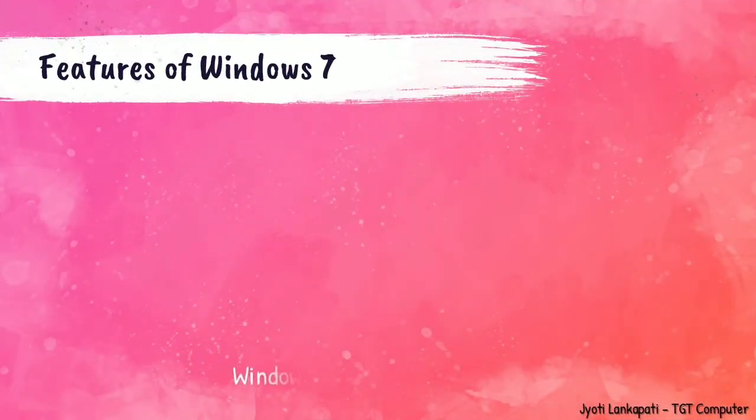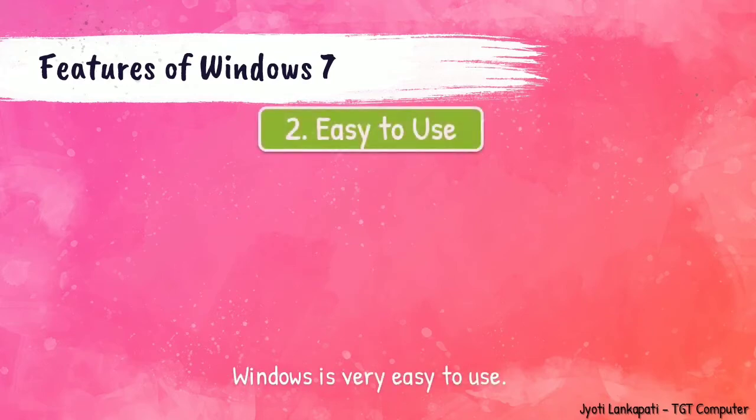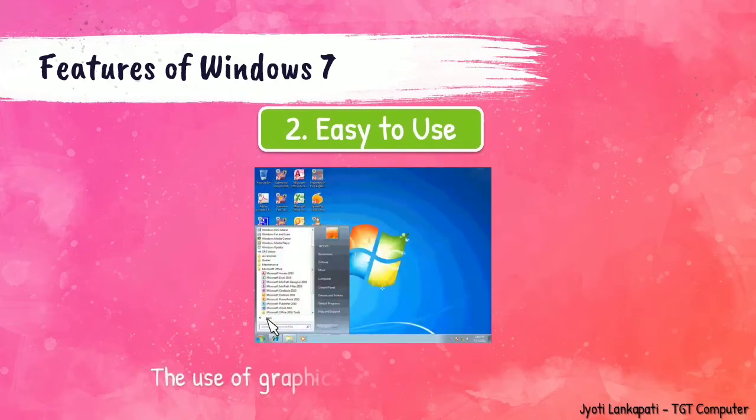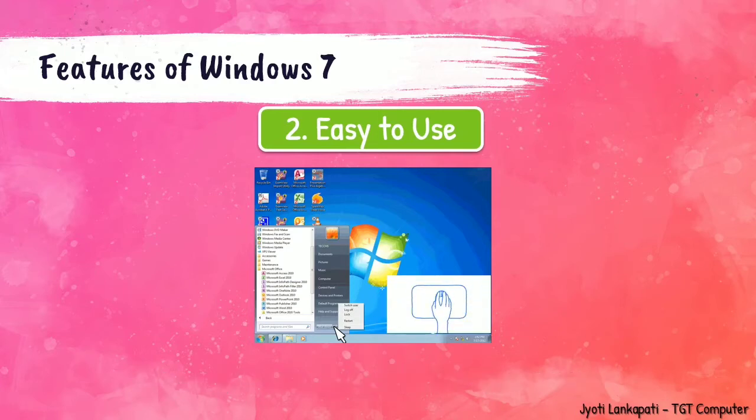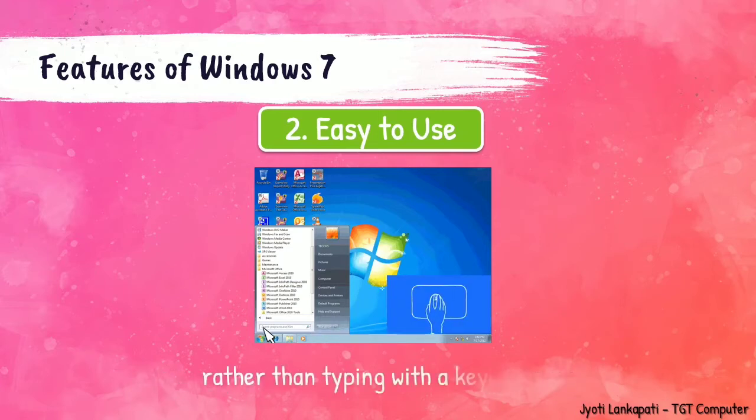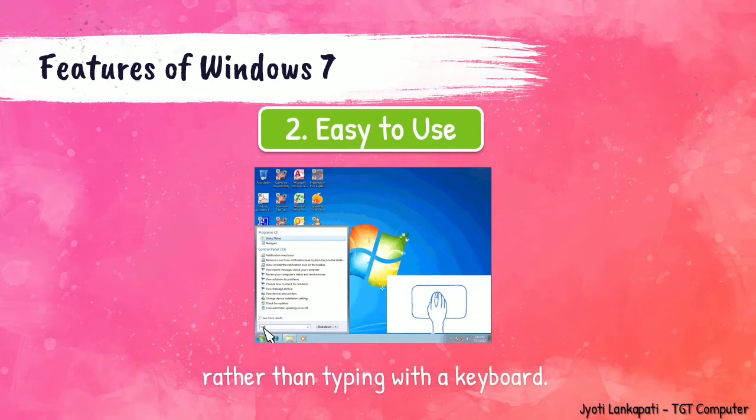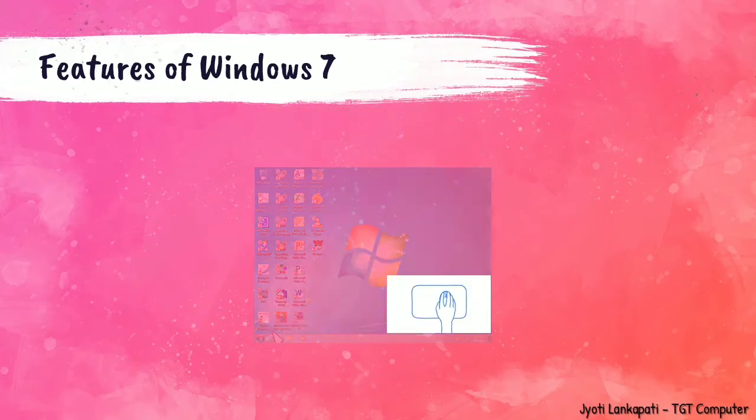Now see the second feature. The second feature is easy to use. Windows is very easy to use with the help of a mouse. The use of graphics makes it very interactive. Here, we can give commands with the help of a mouse rather than typing with a keyboard. So here there is no need to remember each and every command to operate the computer.